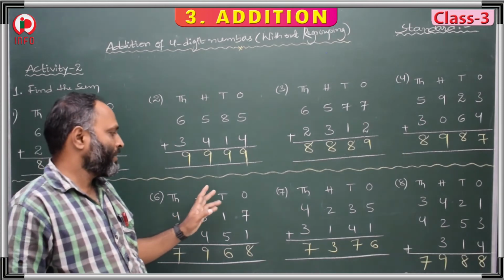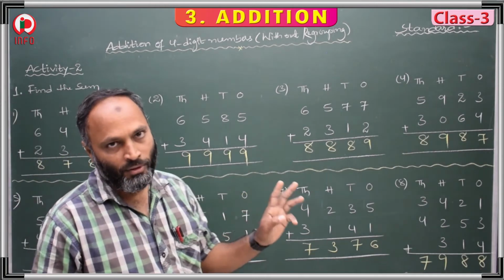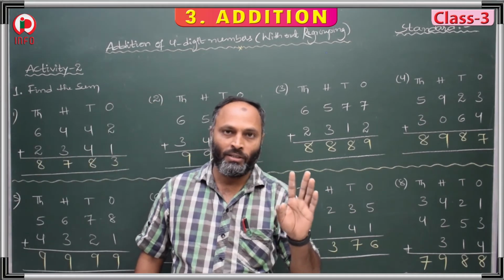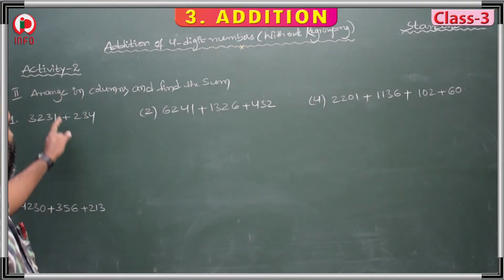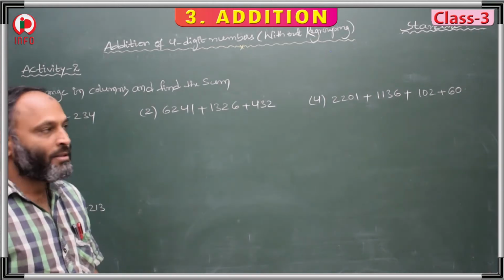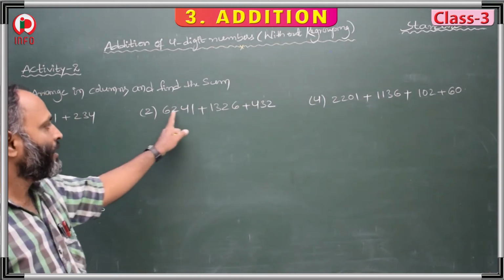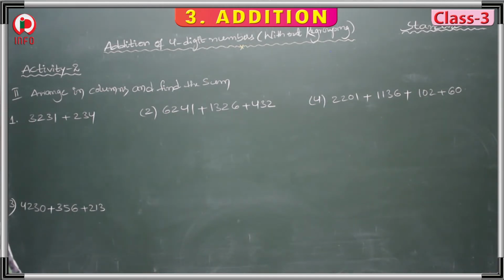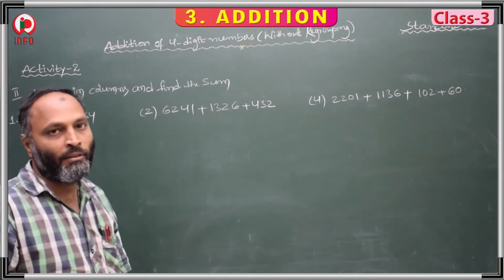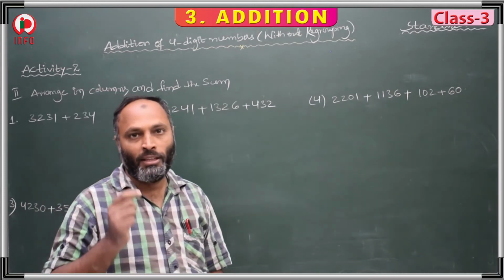So these 8 questions we did, 3 more questions were there. Those 3 questions are the home assignment. Now arrange in columns and find the sum. Here 2 addends were given, here 3 addends, 4 addends, and here 3 addends. Whatever addends were given, we have to arrange them in columns, then add.